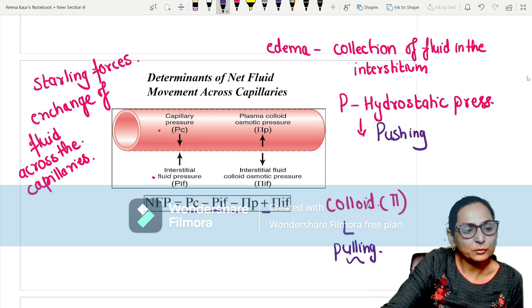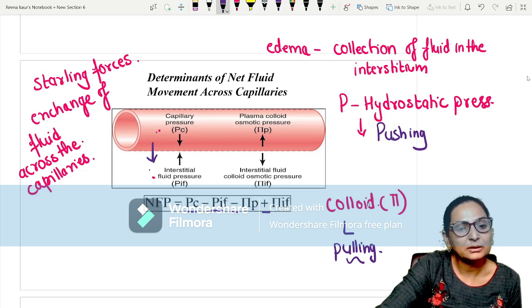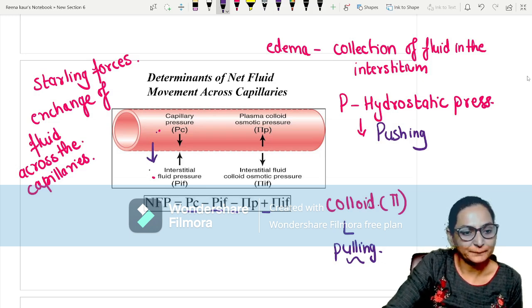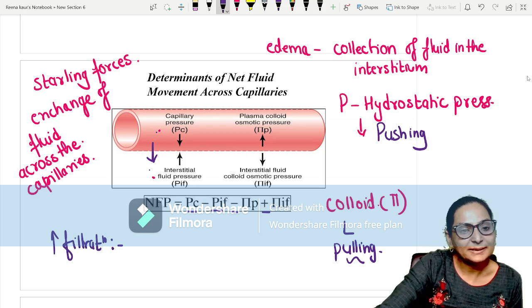The forces which increase the movement of fluid from the capillaries to the interstitial fluid, that means those which increase filtration, include this force, Pc.